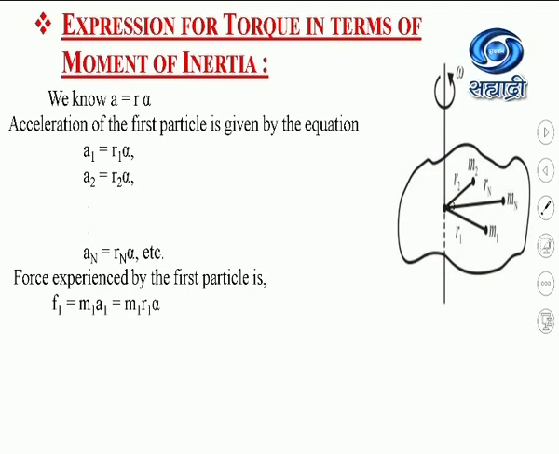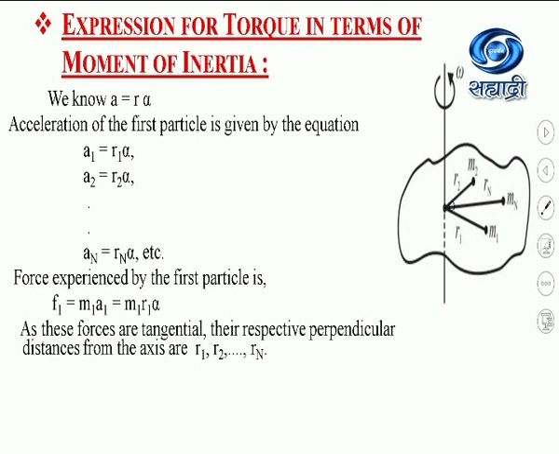Now, what is the force experienced by the first particle? The force is always the product of mass into acceleration. So the force exerted by the first particle of mass m1 is F1 equal to m1 into a1. Substituting the value of a1 from this equation, we get m1 into r1 alpha.